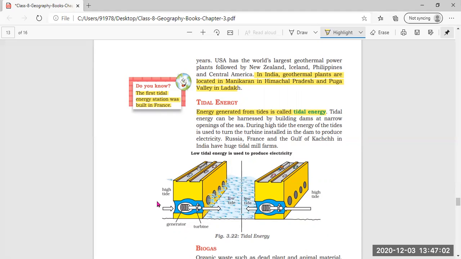During the high tide, the energy is produced, with dams built at the narrower openings in the sea. During the high tide, the energy of the tides is used to turn the turbines, which are installed in the dams to produce electricity. Russia, France, and the Gulf of Kutch in India have huge tidal mill farms.